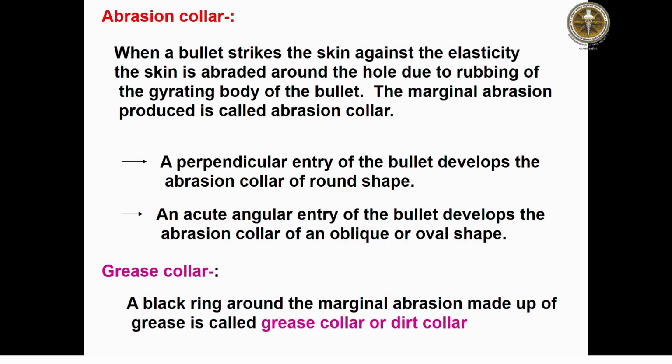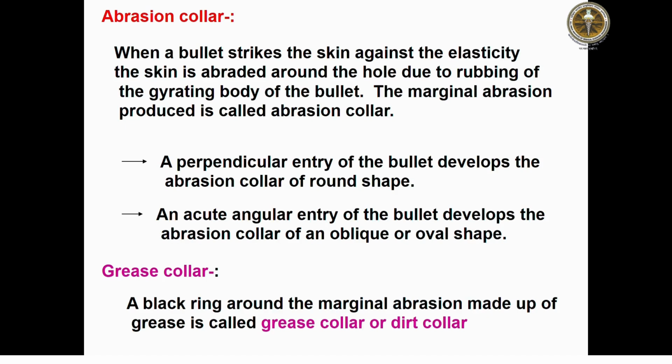What is this abrasion collar? Where the bullet strikes the skin, against the elasticity of the skin, the skin is abraded around the hole due to the rubbing and gyrating movement of the bullet, and this marginal abrasion produced is called an abrasion collar. A perpendicular entry of the bullet develops an abrasion collar of round shape. If it is at an angle, then it may be oblique or oval in shape.